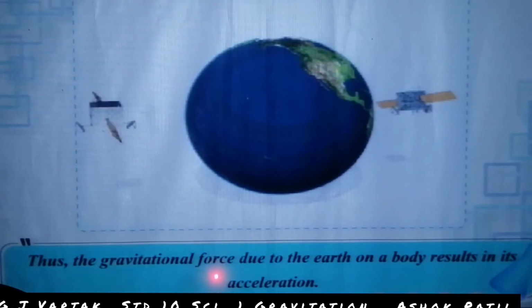Thus, the gravitational force due to the earth on a body results in its acceleration.